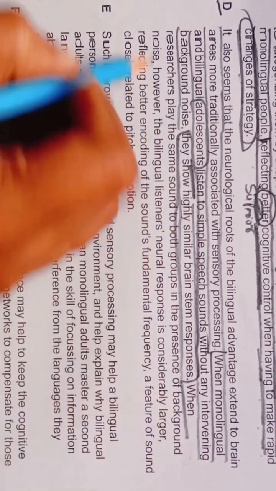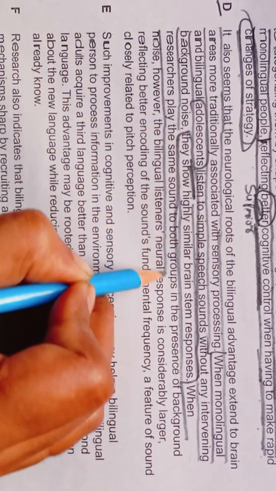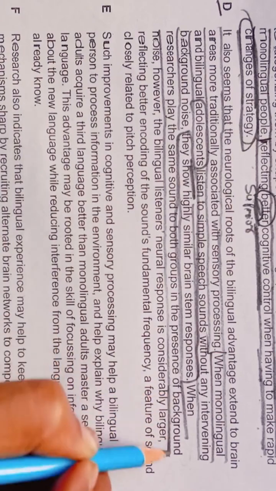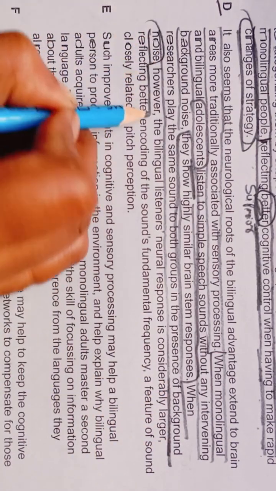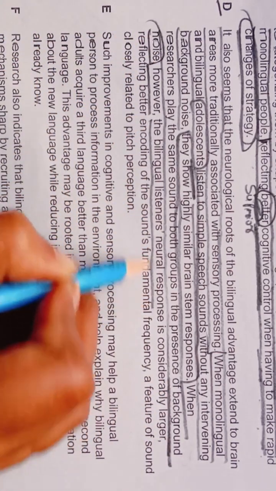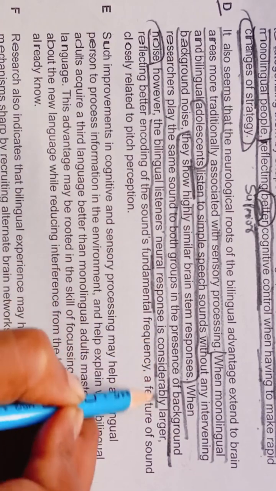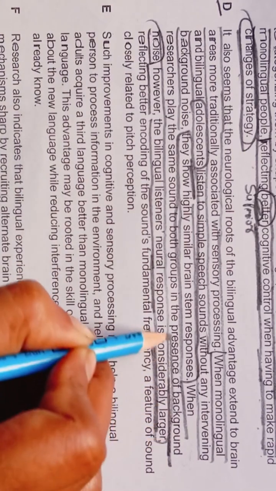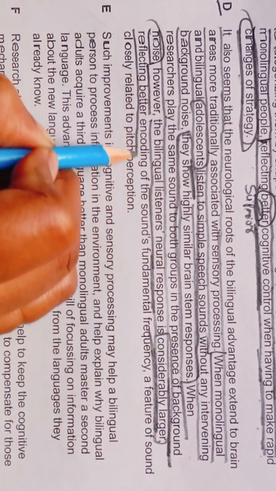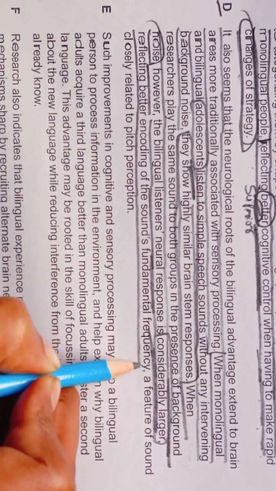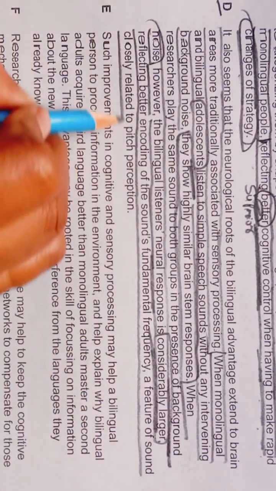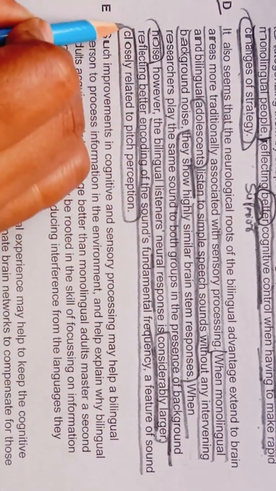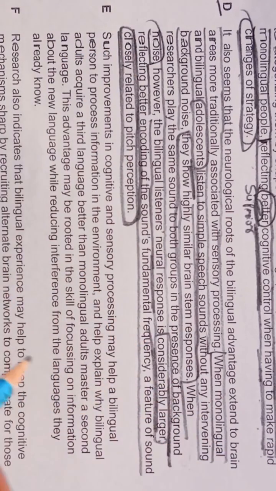When researchers play the same sound to both groups in the presence of background noise, however, the bilingual listener's neural response is considerably larger, reflecting better encoding of the sound's fundamental frequency, a feature of sound closely related to pitch perception. Okay, so here they are talking about some speech sounds.